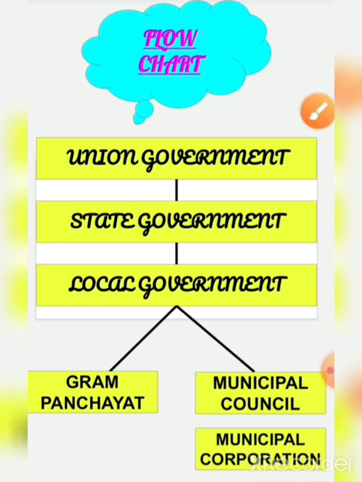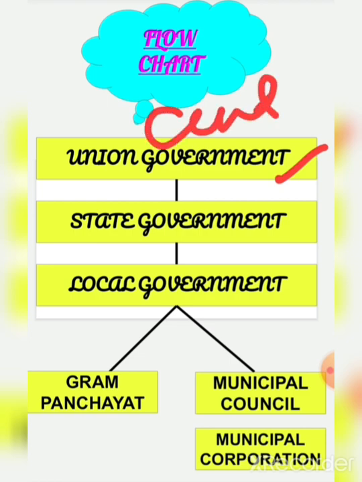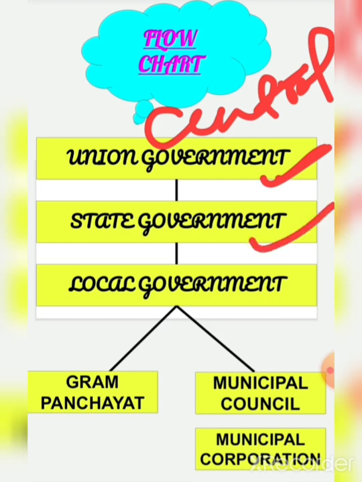Wait. This is what, children? Union government, which is also known as central government, right? Union government, then comes your state government, after that comes your local government. Now union or central and state government, you already know what it is. Local government also you know what it is.